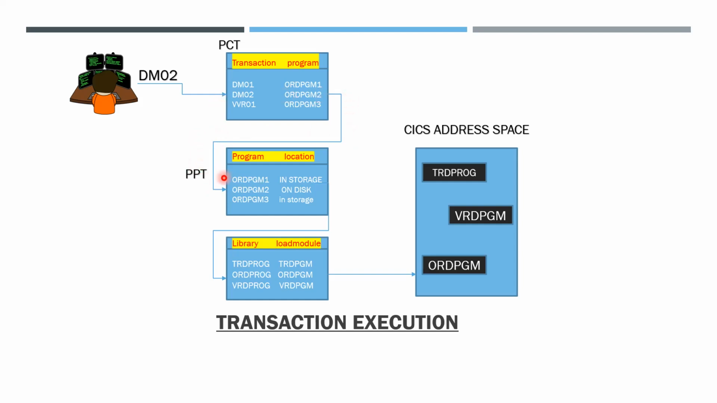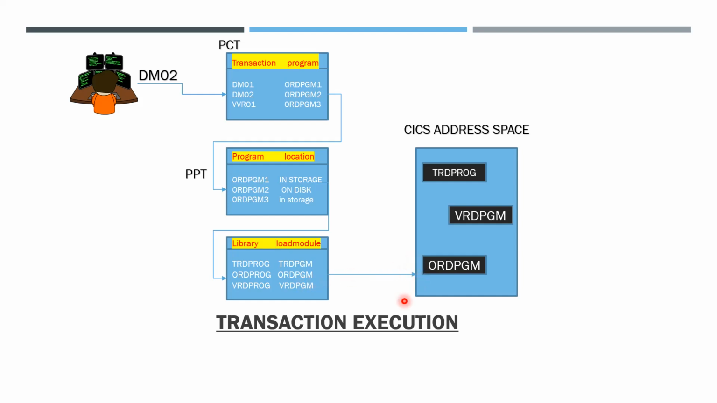In the program processing table, it consists of the program and the respective location. Here the program ORD-PGM2 is on disk, so it follows to disk. On disk there will be the library and load modules. It consists of the program name and the program load module. Load module means the source code, and it is loaded to the address space.